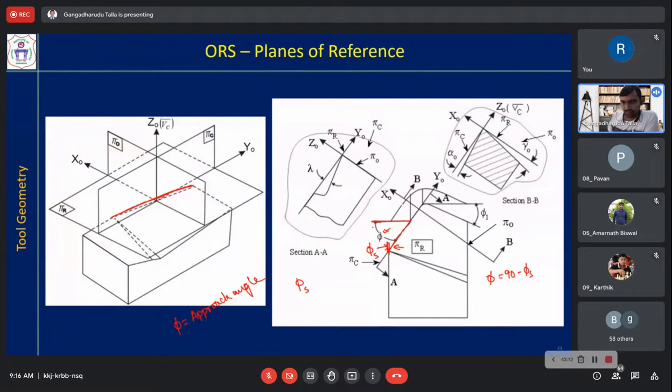So this is the workpiece and the tool is approaching the workpiece. The angle between them is this phi; that's why it is called the approach angle. And this is phi 1, the end cutting edge angle phi 1, or the auxiliary cutting edge angle phi 1. There is no change here.